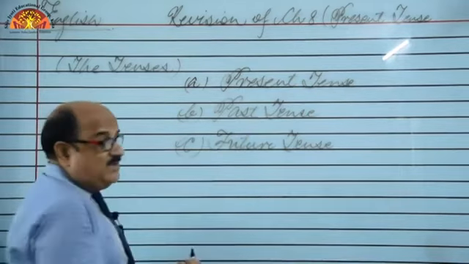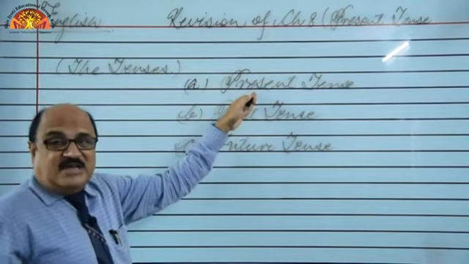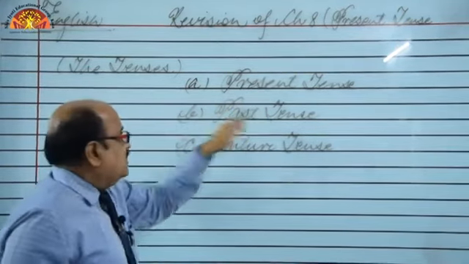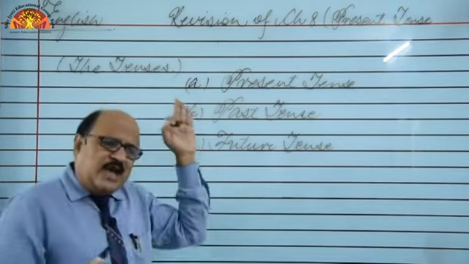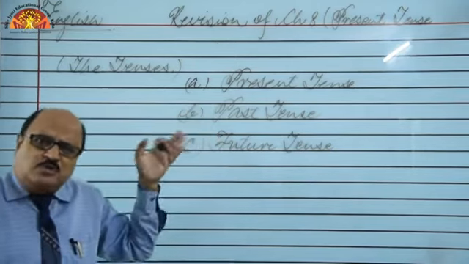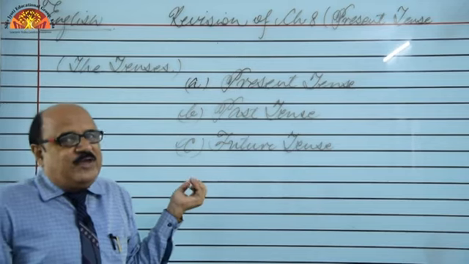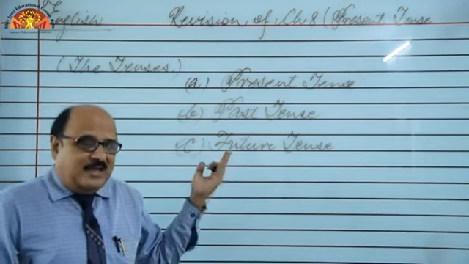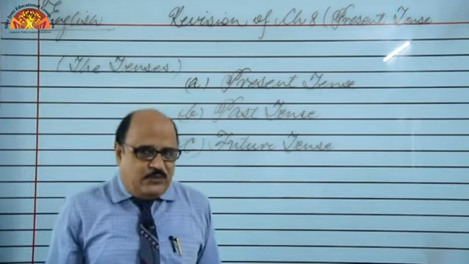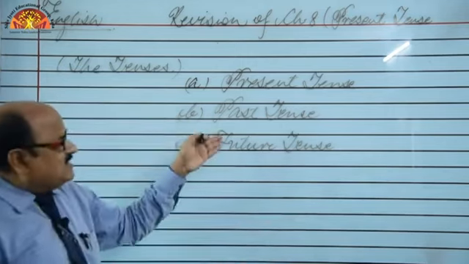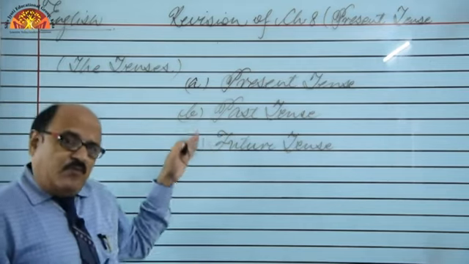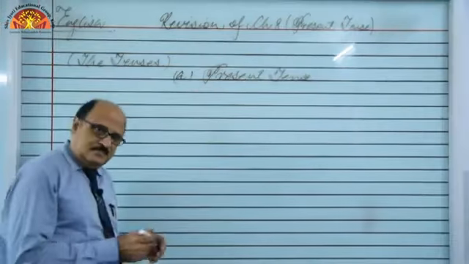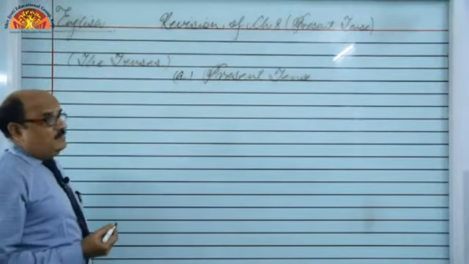And this is past tense, means when this present time is elapsed, this is changed into past tense, right? And when we are talking about the time yet to come, we are talking about the moments yet to come. We are eagerly waiting for the moments. We have planned something to do, and in that coming time we want to do something. So that time is known as future tense, right? We'll discuss all these 3 tenses one by one. But right now, let's begin with present tense.